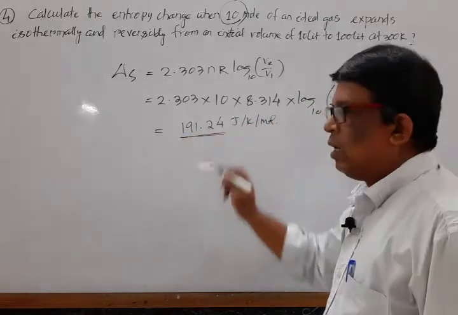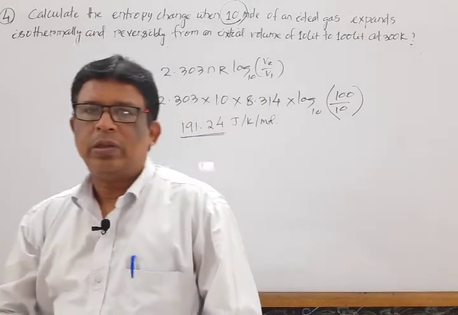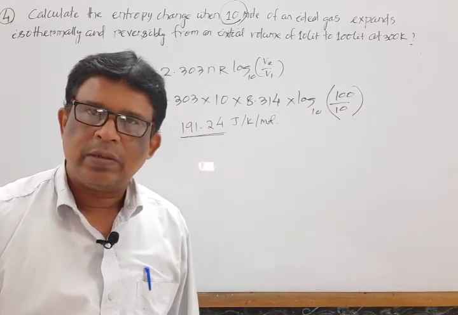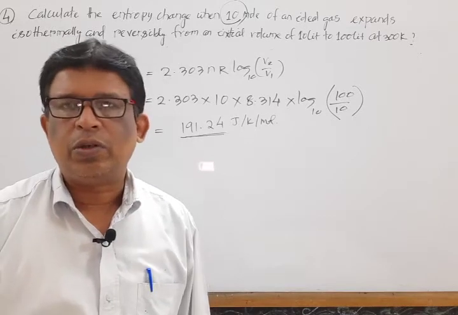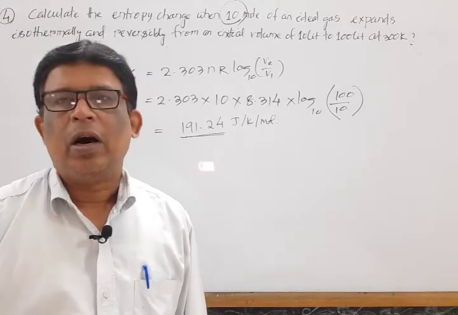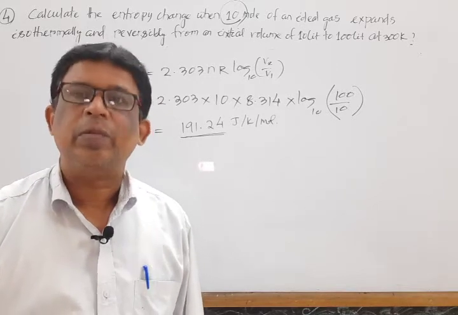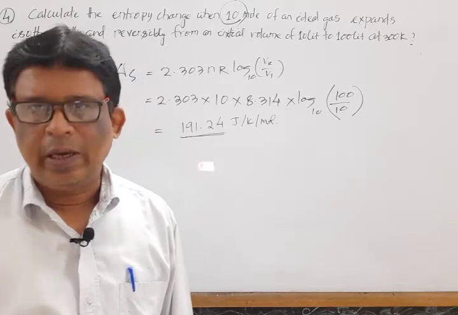This is a little idea about the entropy change. Next, switch over to some definition of the free energy change, that means Gibbs Helmholtz equation and